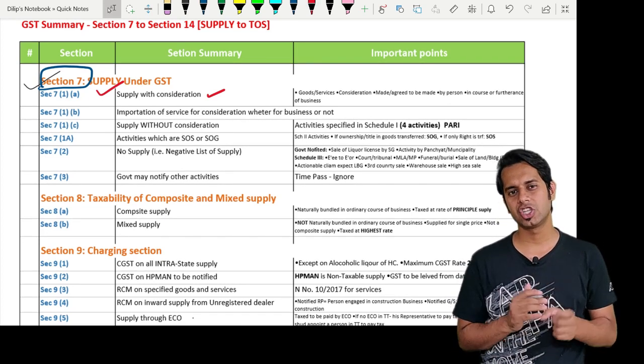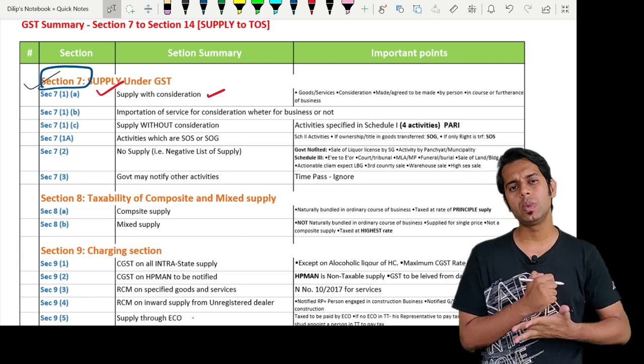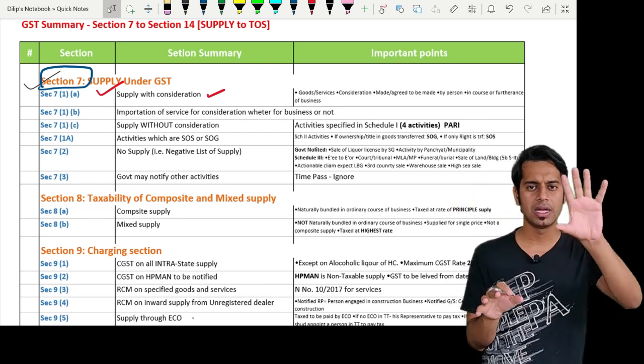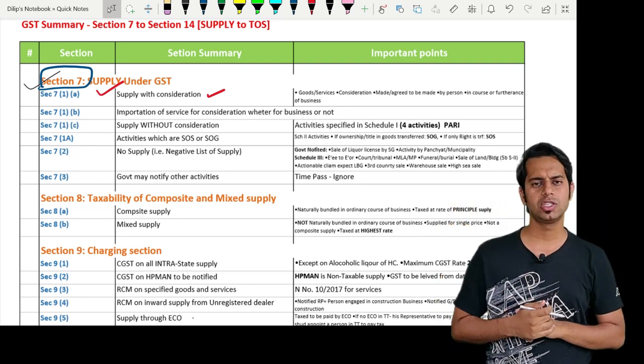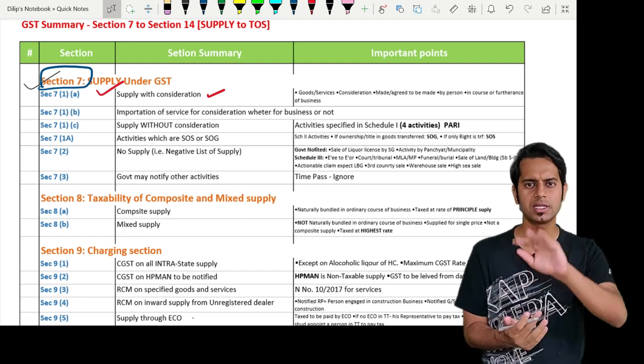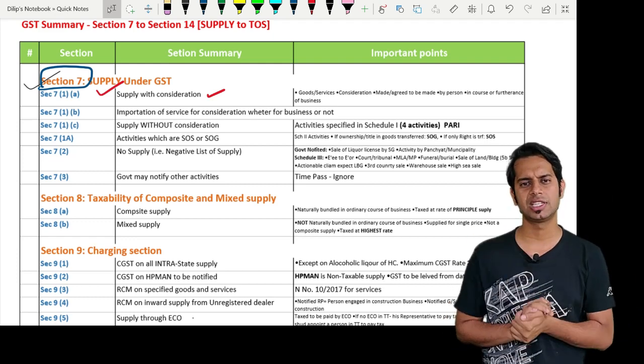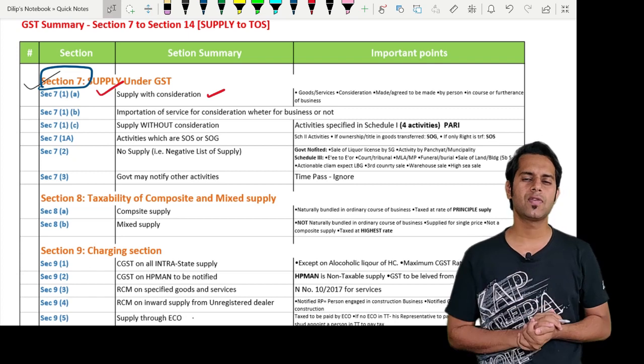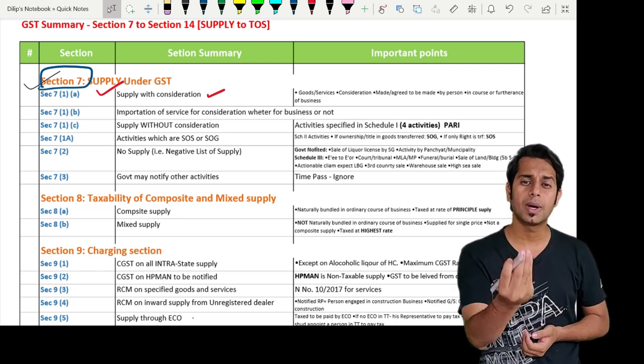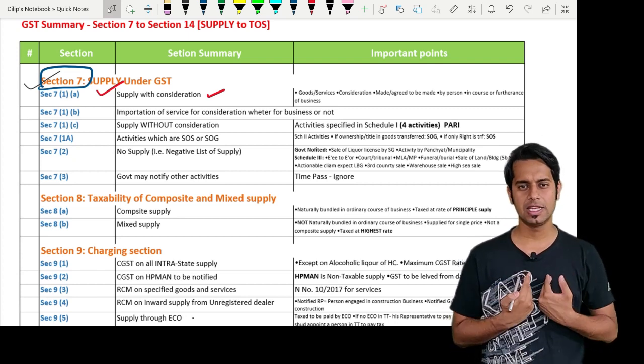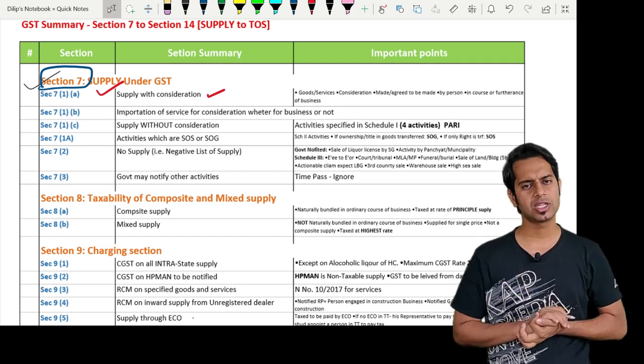Sir, in consideration, you told recipient, sir. What do you mean by recipient? Recipient, again, to your mark, see whether there is a consideration or there is no consideration. For a supply of goods and services, see whether consideration is there or not. If consideration is there for supply of goods and services, it is the person who is paying such consideration. Recipient will be the person who is paying such consideration.